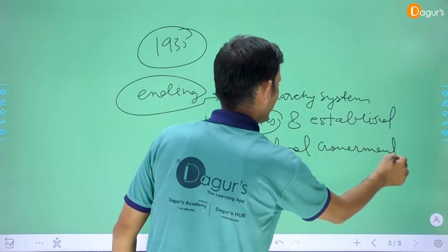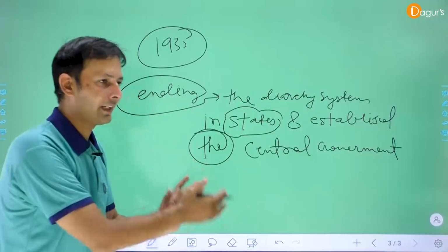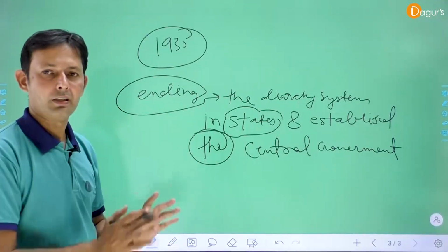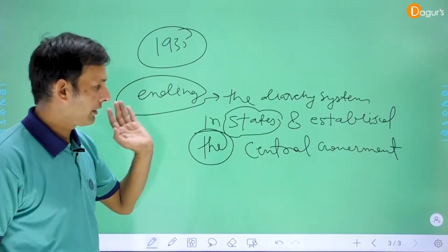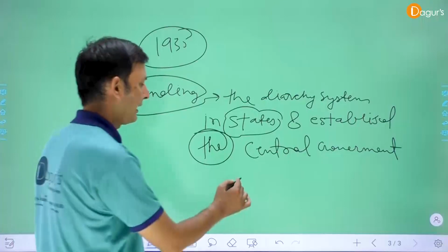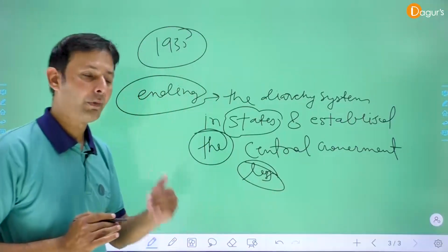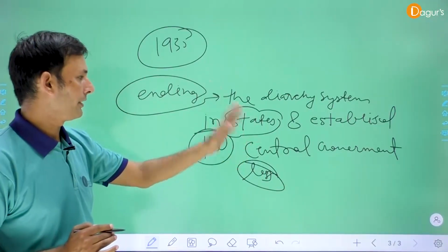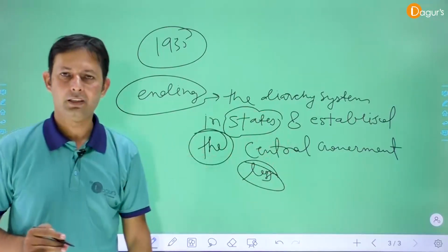The provision is the same: two types of subjects, reserved subjects and transfer subjects. Reserved subjects are given to the Governor General, the Viceroy, and transfer subjects to the ministers. The transfer subjects are the less important ones. But by this act they ended the double system in the states and established the new diarchy system in the central government area.